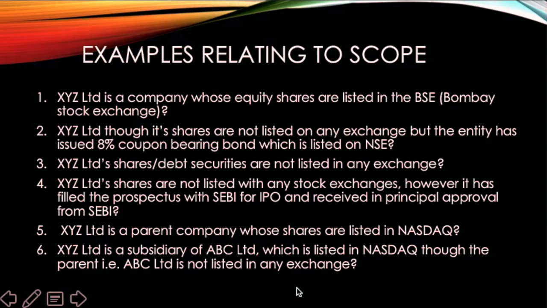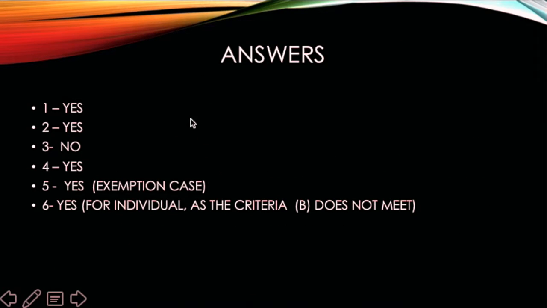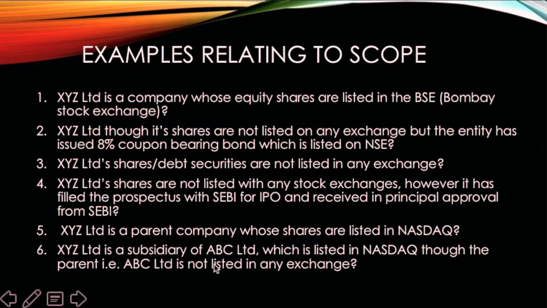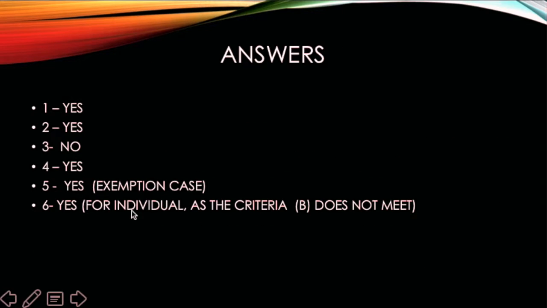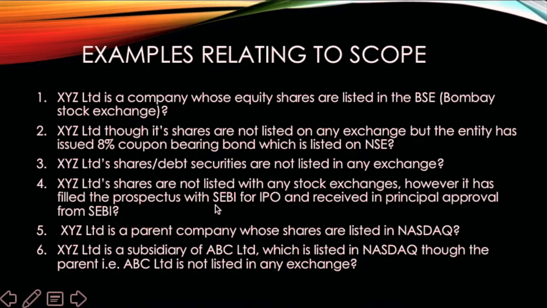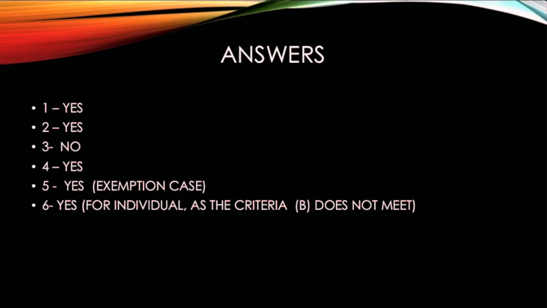Let's check the ticks. So you can see, yes, yes, no, yes, yes, exemption case, and yes, for individual criteria it is met. For point number 5, I just want to say that it's an exemption case, which means for the parent, we don't need to prepare, but for the consolidated, yes. If it is preparing a consolidated statement, then in such a case, for the consolidated it is required, but for the parent, no, as we have discussed the exemptions from preparing the segment report.